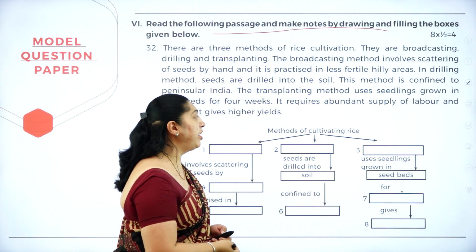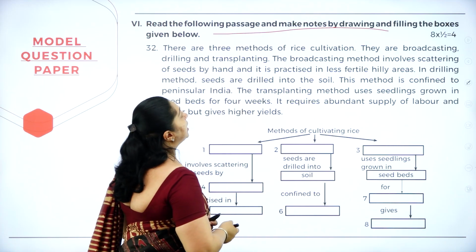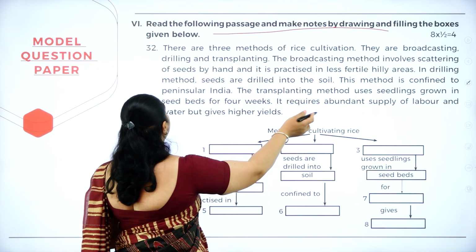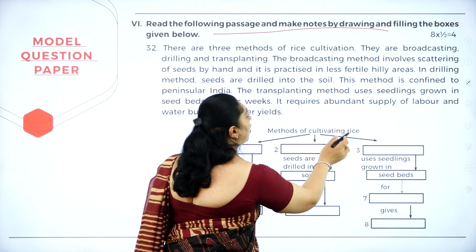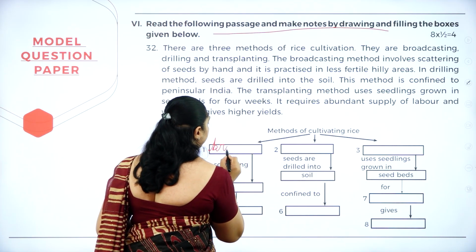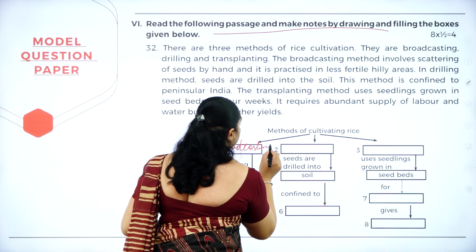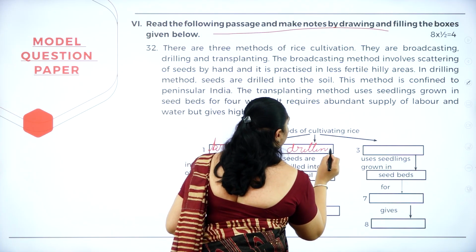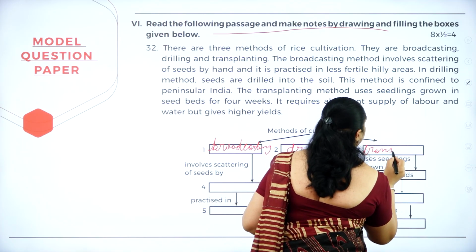Methods of cultivating rice. So, we have 3 blanks. There are 3 methods of rice cultivation. They are broadcasting, drilling and transplanting. So, methods of cultivating rice are broadcasting, drilling, and the next one is transplanting.